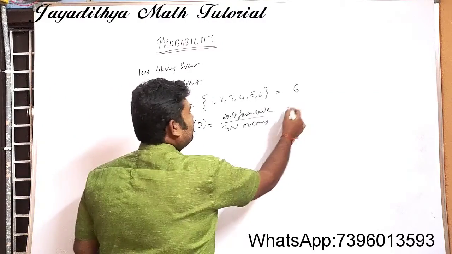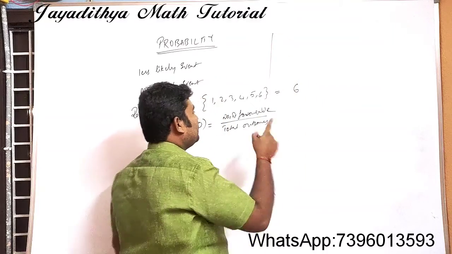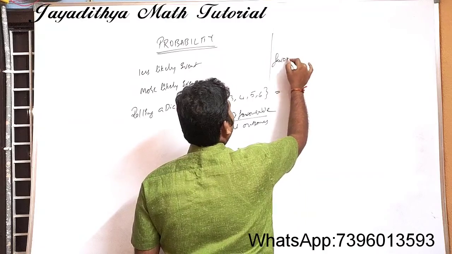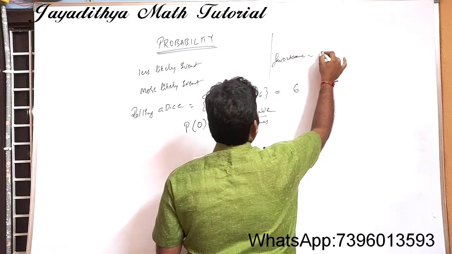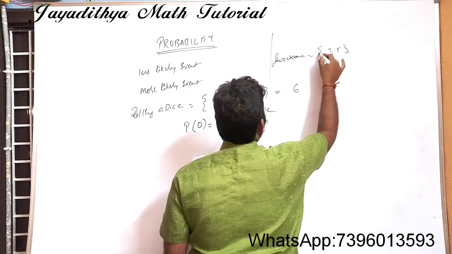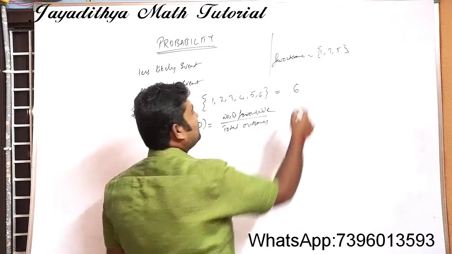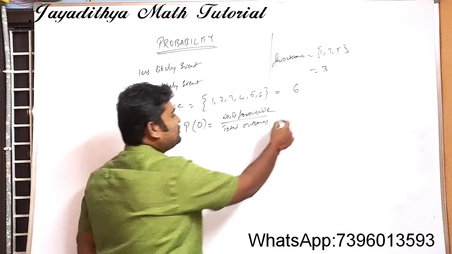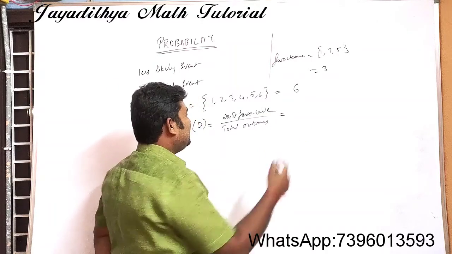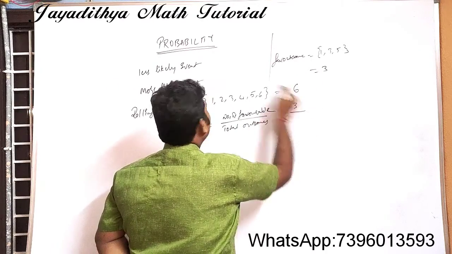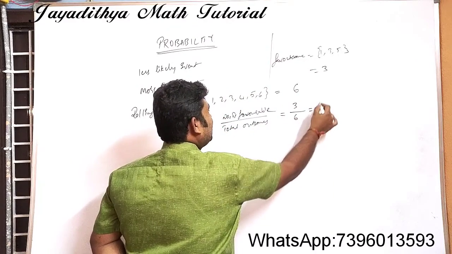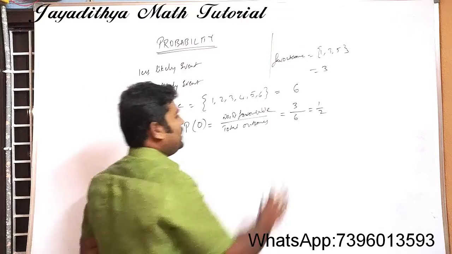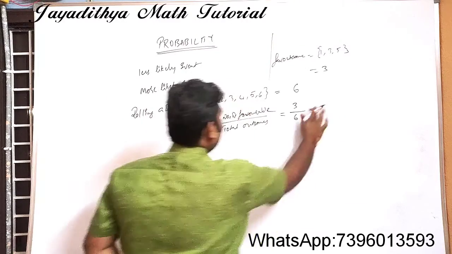First, let us write down the favorable outcomes. The favorable outcomes are 1, 3, 5, and the number of favorable outcomes is 3. So the number of favorable outcomes is 3 and the total outcomes are 6. We get 3/6, which equals 1/2. Or else leave it like this only. I will tell you later what happens.